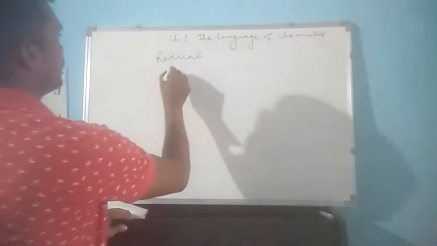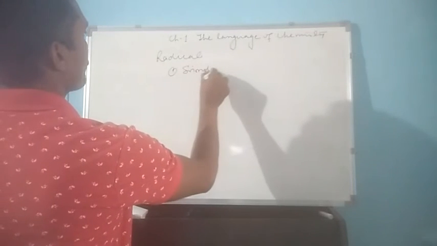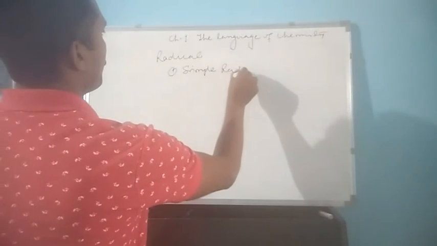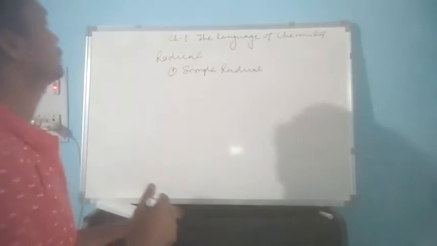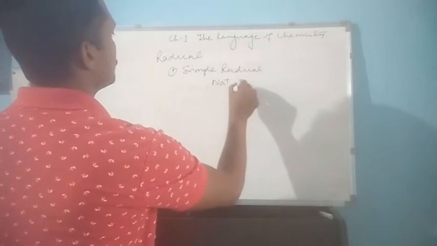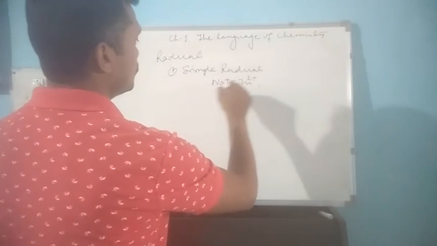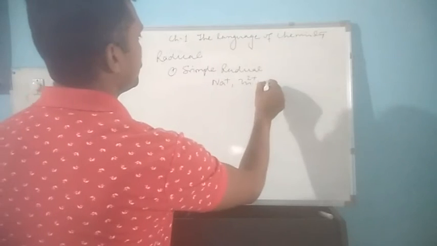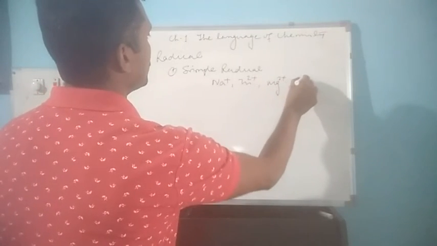One is simple radical, where the radical will have only one atom. For example, Na+, Zn2+, you can see only a single atom is there, Mg2+, O2-, etc.